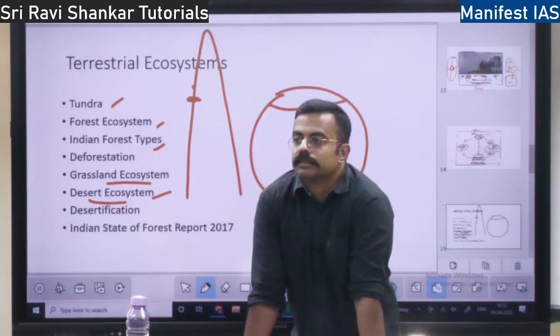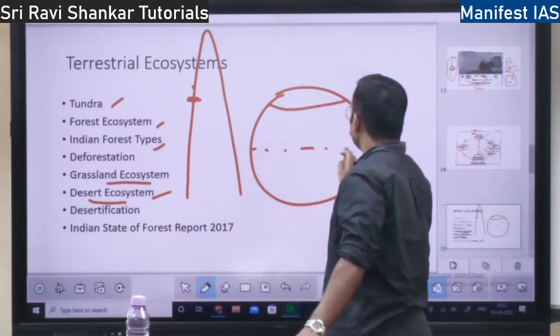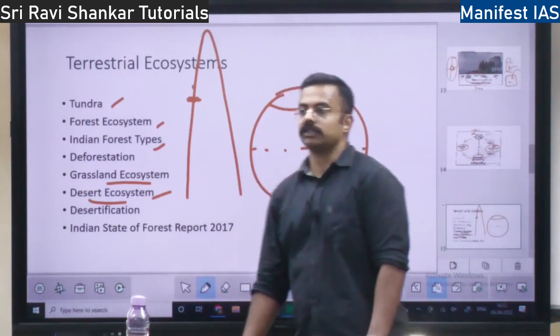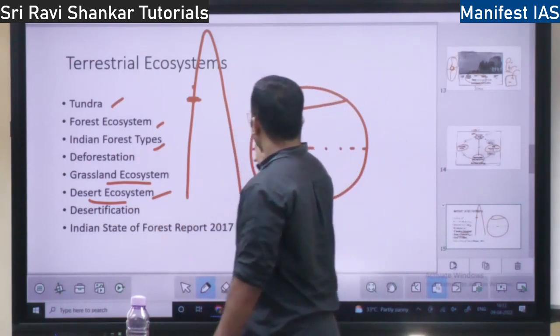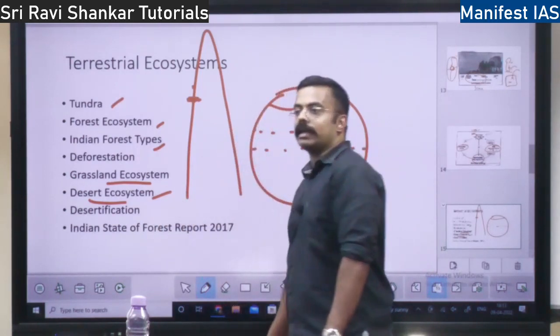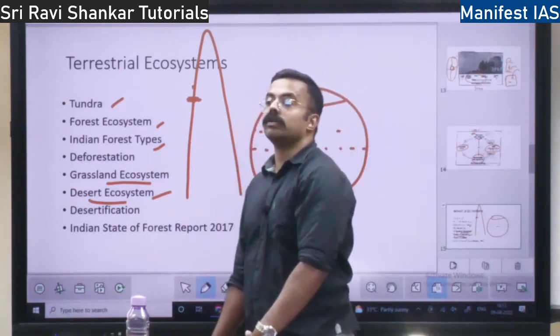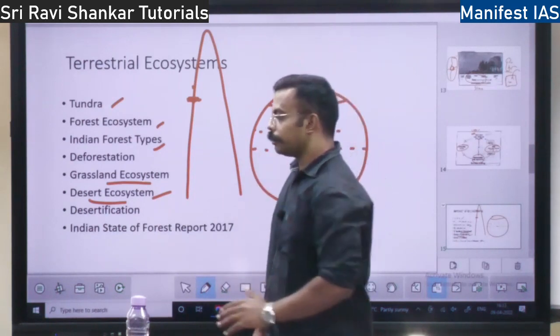Why in those areas? It is because of the pressure belts which we discussed. See, the earth diagram is here. At the equator there is low pressure, a tropical low, but around 30 degree you have subtropical high. In a subtropical high, air will be coming down from the upper atmosphere to the lower atmosphere.